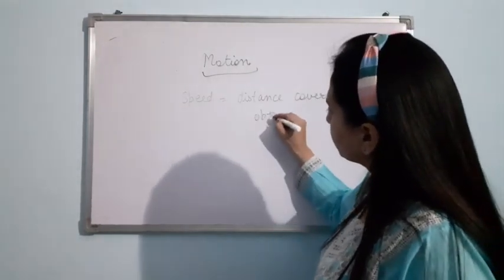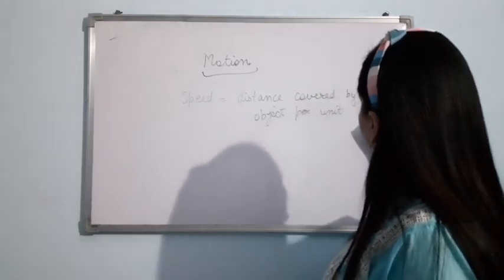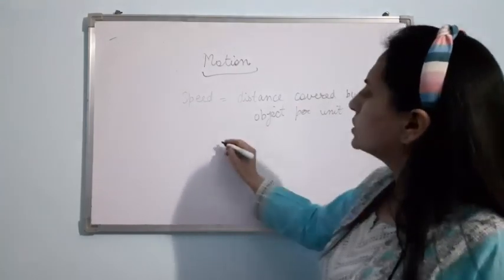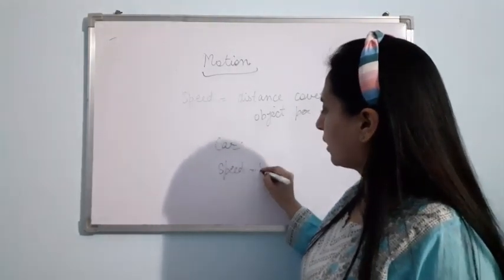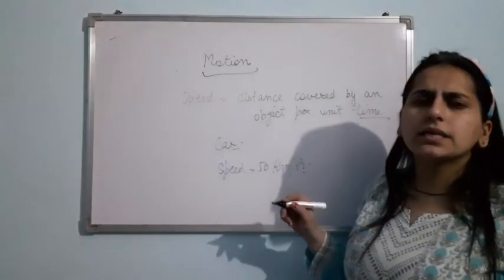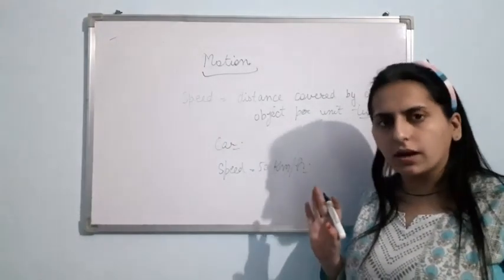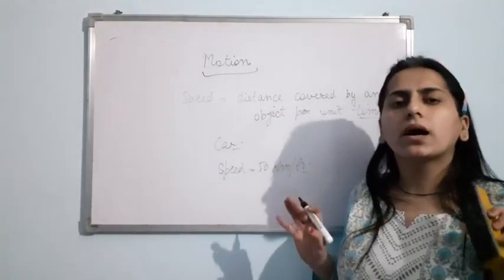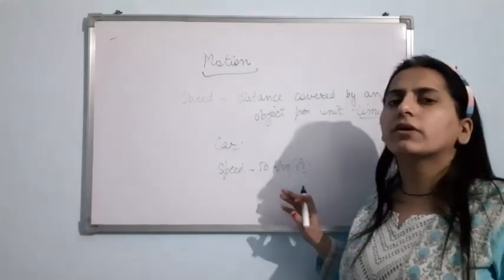Now, suppose I am having a car and its speed is 50 km per hour. Then it means that the car has covered 50 km in 1 hour. 50 km per hour basically means the car has covered 50 km in 1 hour.